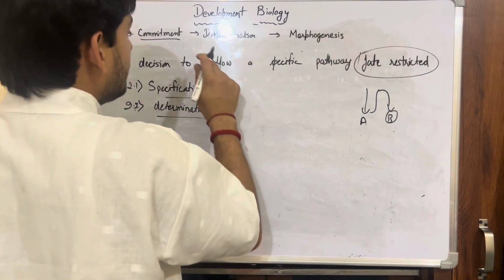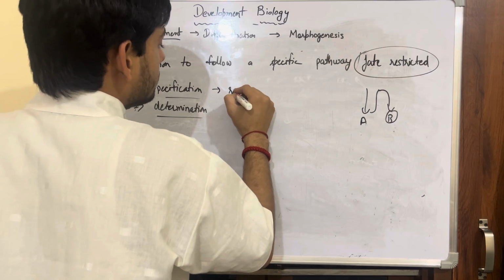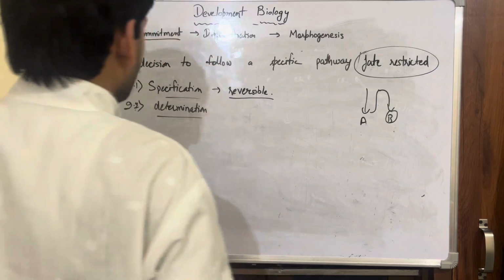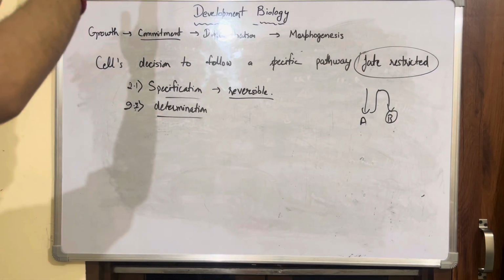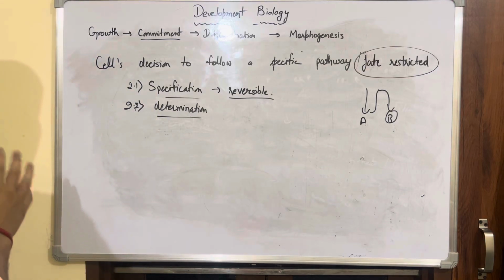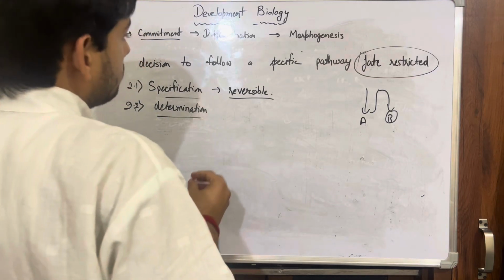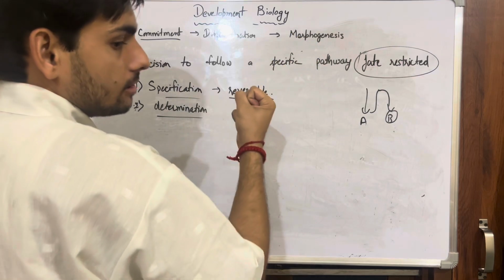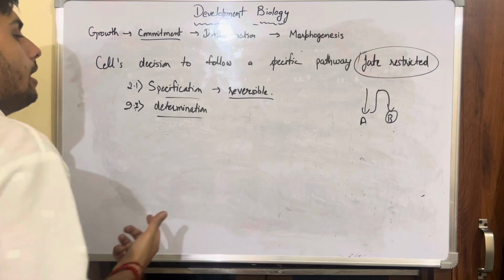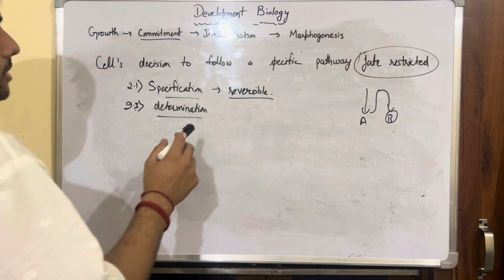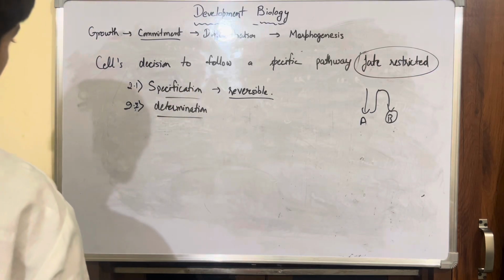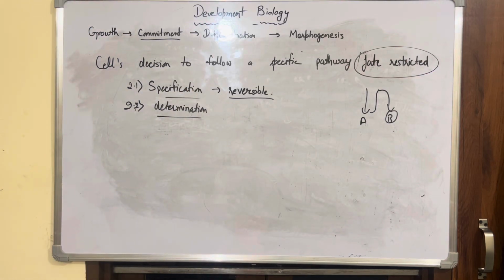Now, this is the stage of commitment which is reversible. Okay, so the thing is, if everything is going smoothly, the reversion is not required. But let us say that a seed is forming, but in that condition something happens, like the environment changes. So in that condition, some cells can reverse their particular pathway and can again commit to some other pathway.